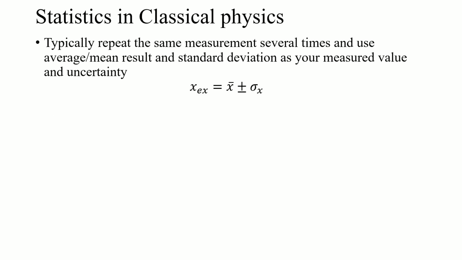As I mentioned, in classical physics what we'll typically do in experiments is measure some quantity several times. Then we'll take the average result and say that's what we believe to be the actual value we were trying to measure. And then we'll ascribe some uncertainty to it. Typically we use the standard deviation. There are several cases where there are more appropriate metrics for that variation, but typically standard deviation works.